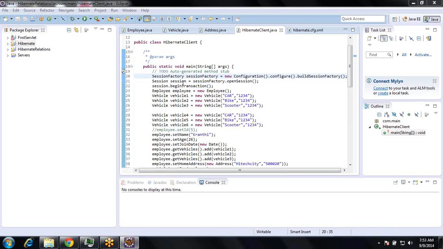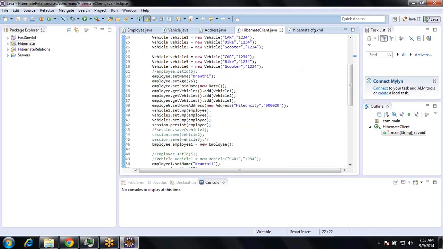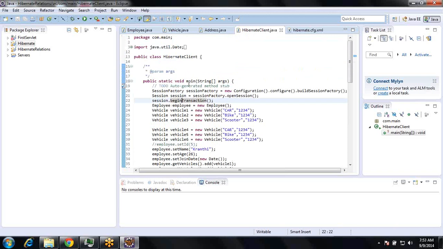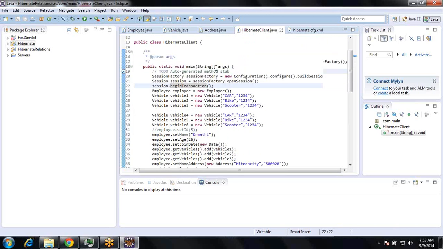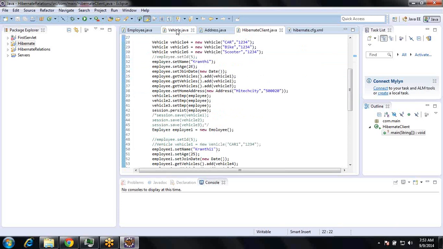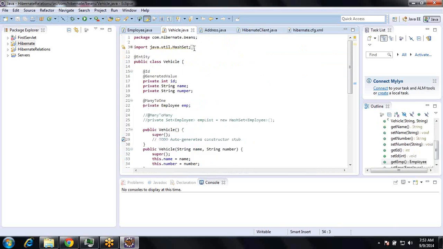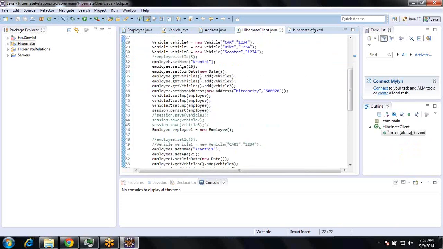Yesterday we discussed cascading and many-to-many relationships. So cascading, why do we use cascading? We are saving the employee and we need to save the vehicles also if I don't use the cascade.